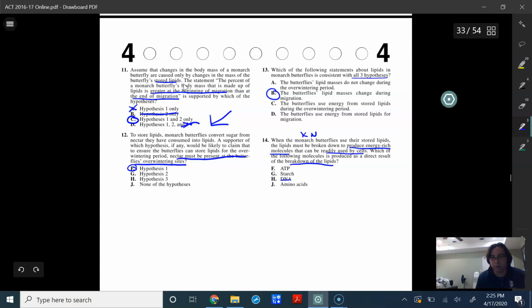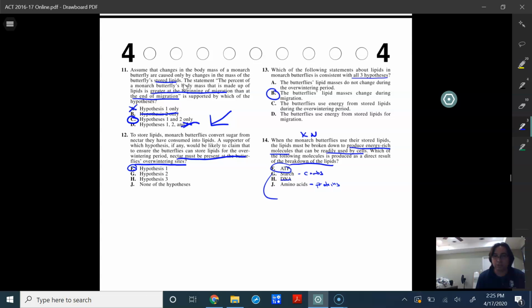Well, looking at this, you can't break down DNA, and it's not produced. You don't produce DNA. DNA is something that you already have. And then looking at these other ones, amino acids are essentially proteins, and starches are carbs. You may not necessarily know, and I'll admit this is a very difficult question, because you have to understand that ATP, which is the answer choice here, is primarily used in cells as an energy carrier. And this one is talking about producing energy-rich molecules. Well, ATP is an energy carrier of sorts.